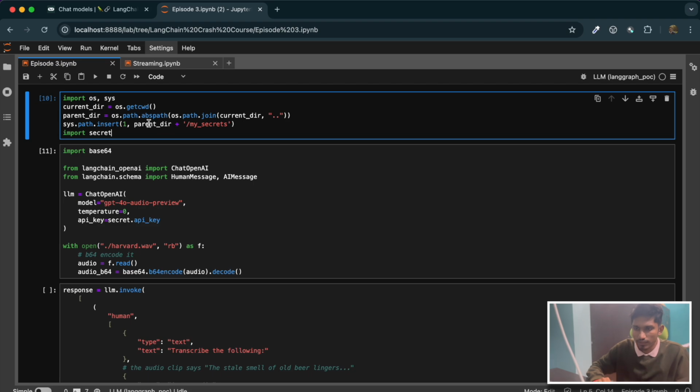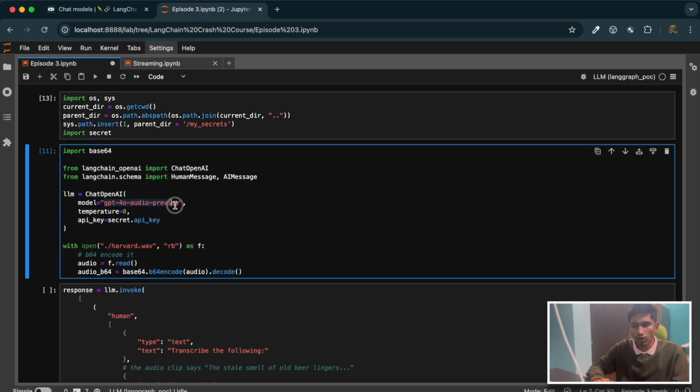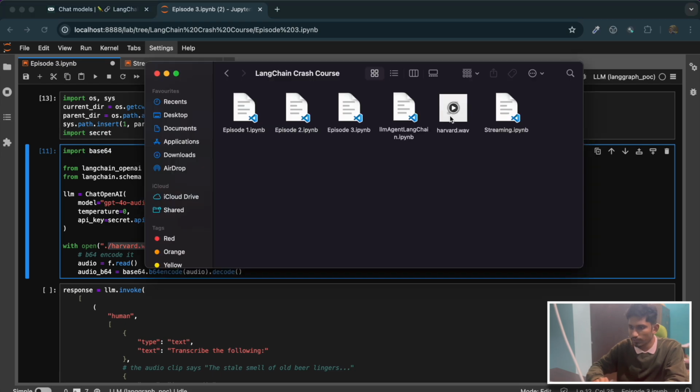So here, what we have done, we have used the model GPT-4o audio preview. This model of OpenAI has the capability to deal with input data which is of type audio. So not just text, it can work with audio data also. For this, I have downloaded one file called Harvard.wav. This is the audio file that I have downloaded. If I just play it for you,